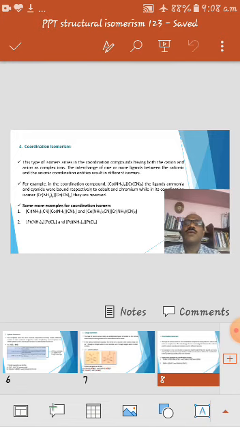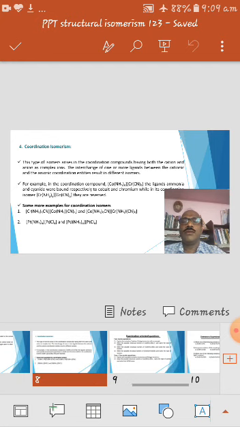The interchange of these two ligands results in [Cr(NH3)6][Co(CN)6]. Just see, the entire complex is somewhat reversed. All the cyanide ligands and all the ammonia ligands interchange between the cationic as well as the anionic coordination entities. That results in coordination isomers. Similarly, you can see many more examples related to coordination isomerism.